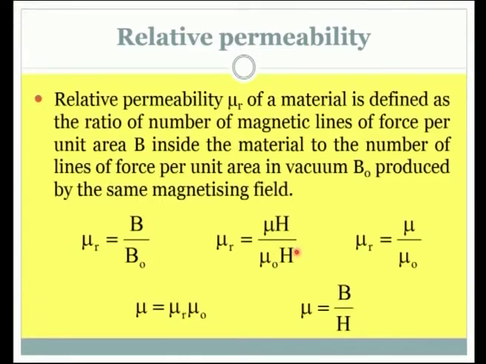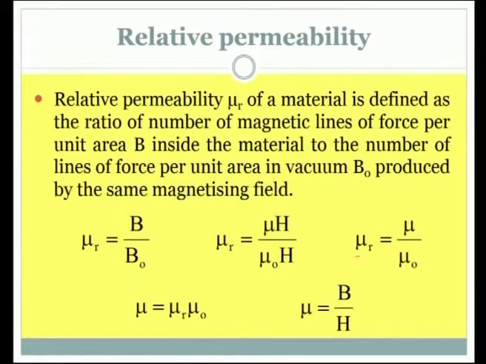Here the term I is not there. Why? Because it is in vacuum. Vacuum will not have any magnetization because there is no material at all, no atom, nothing. So, even if we write it in the regular form with plus I, because we have that relation, this I is anyway 0. So, we simply ignore this I here.